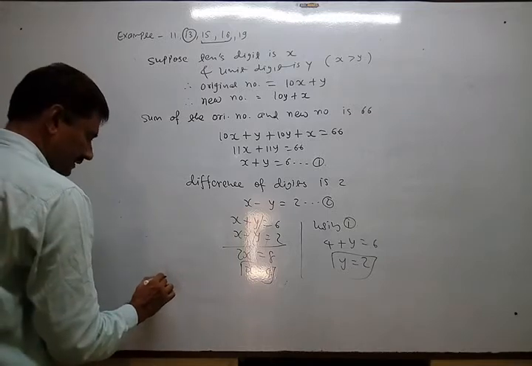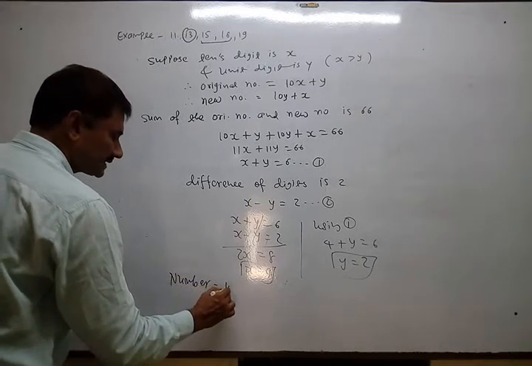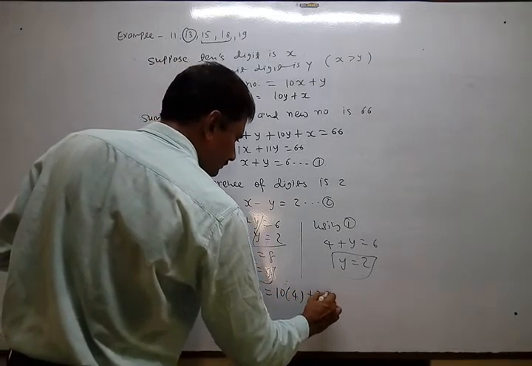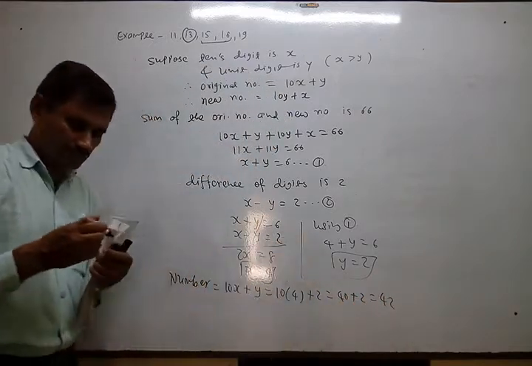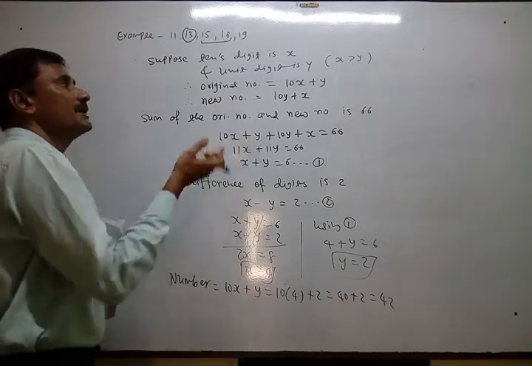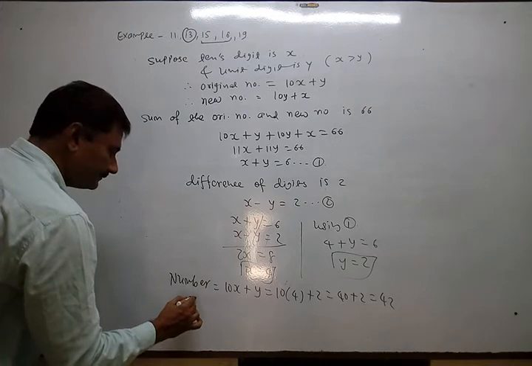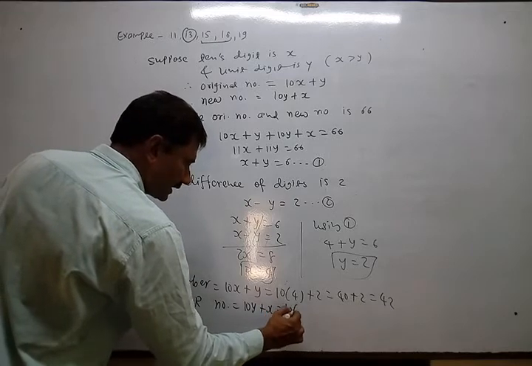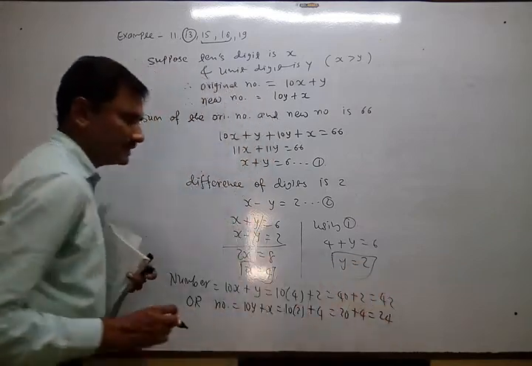Therefore the number is 10x plus y equals 10 times 4 plus 2, 40 plus 2, 42. Write down this way, not directly 42. Otherwise it may be 10y plus x also. Why? It is the new number for us, but maybe y is greater. That is not clarified. So or the number equals 10y plus x, so 10 into 2 plus 4, so 20 plus 4, 24. So two answers may be possible.